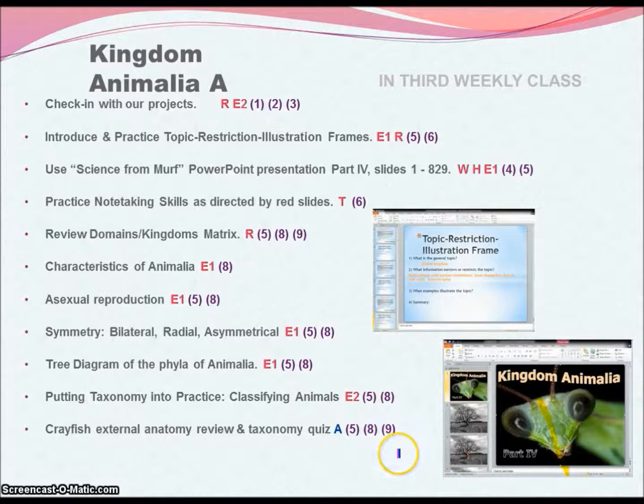He's bilateral. So we're now looking at structures a little more deeply, not just what is the structure, how is it formed. A tree diagram for the phyla Animalia. And then we're going to put taxonomy into practice by classifying animals, some more practice, identifying similarities and differences. We're going to have that crayfish quiz.